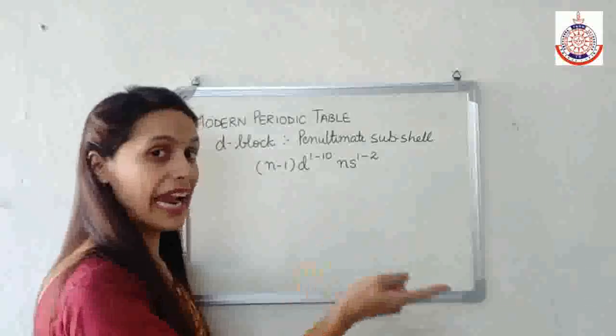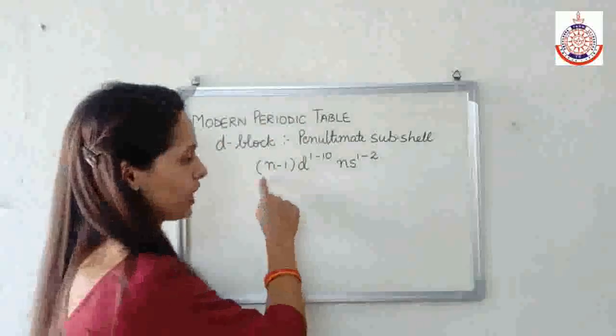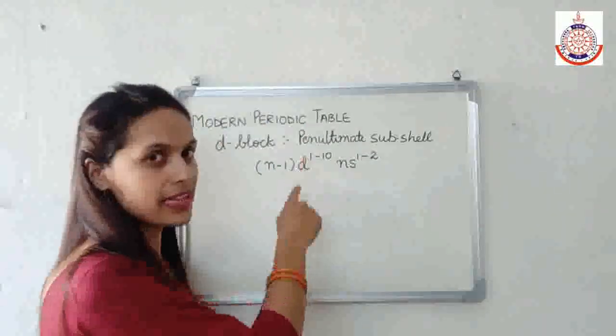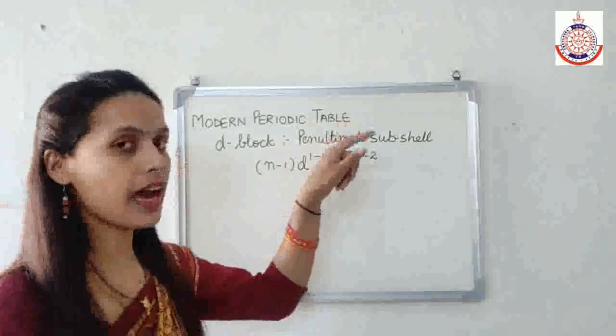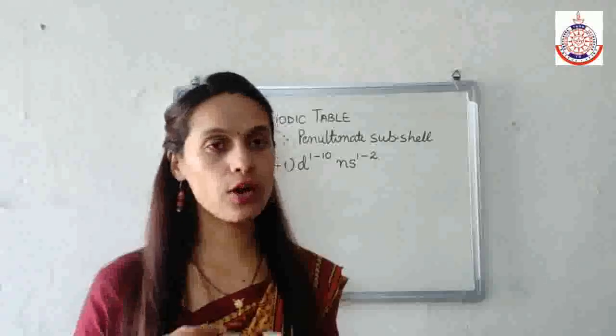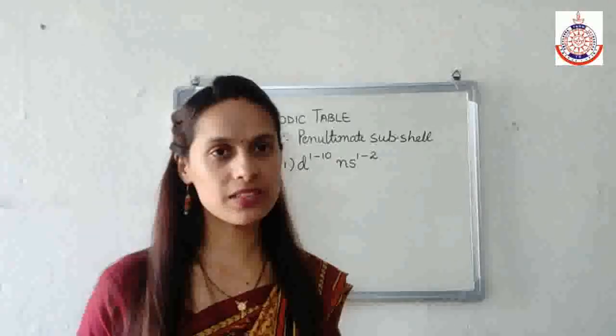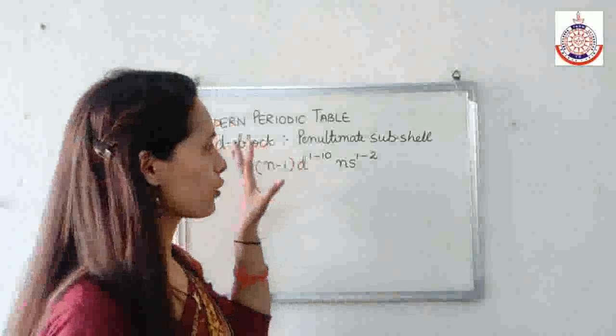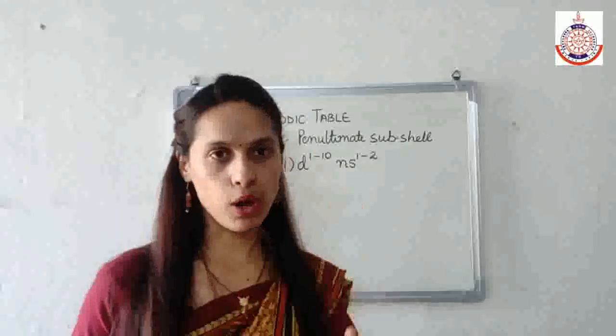The electron will enter in the penultimate subshell, meaning this subshell. That's why if the outermost electron enters the d orbital of the penultimate subshell, the group is known as D block.